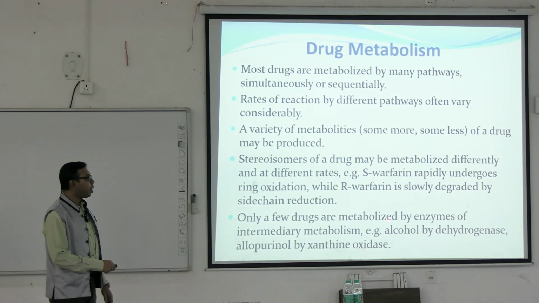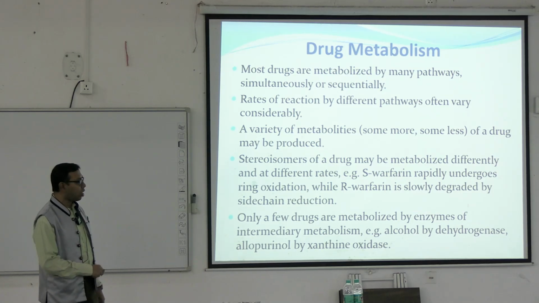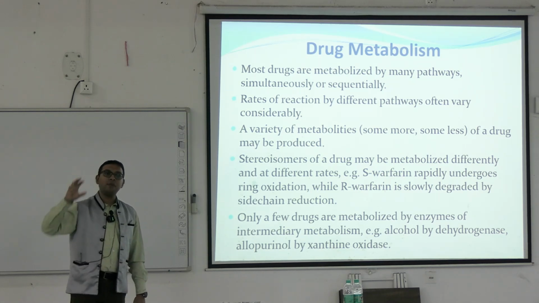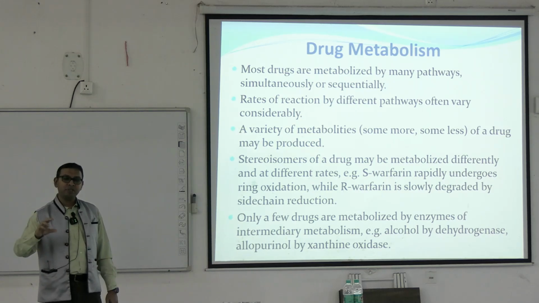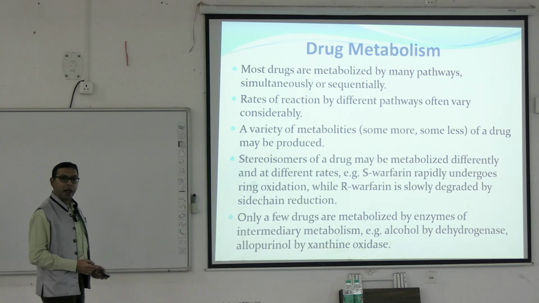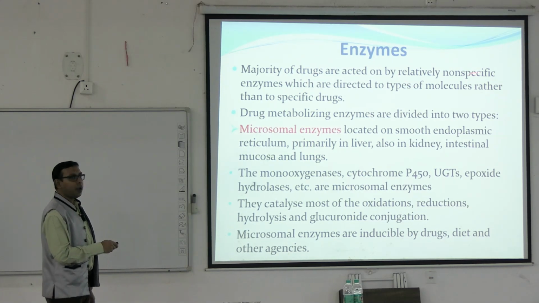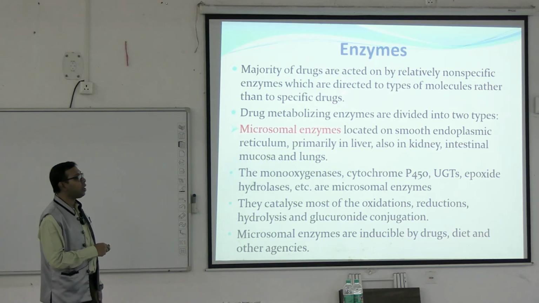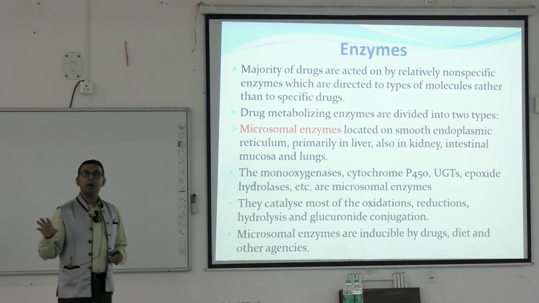Only a few drugs are metabolized by enzymes of the intermediary metabolism, like alcohol by alcohol dehydrogenase and allopurinol by xanthine oxidase. That is, apart from the main phase 1 and phase 2, some intermediary enzymes may change something in the constituents of that drug. Okay. Majority of the drugs are acted on by relatively non-specific enzymes which are directed to types of molecules rather than to specific drugs. That is, similar types of molecules can be metabolized by similar types of enzymes.